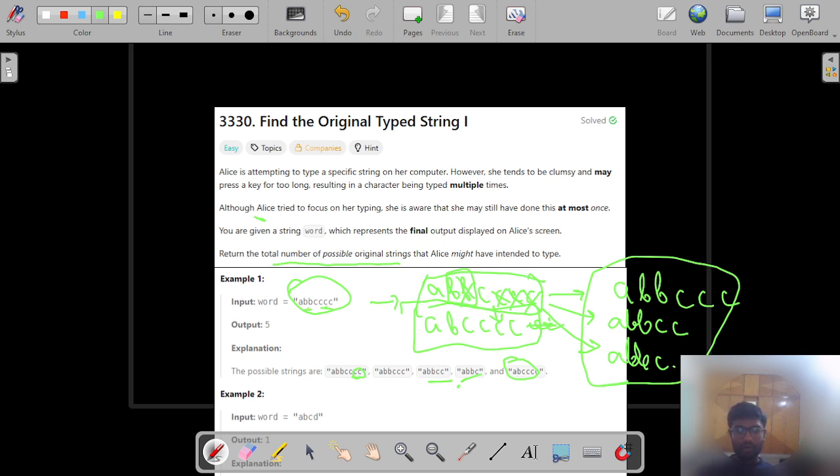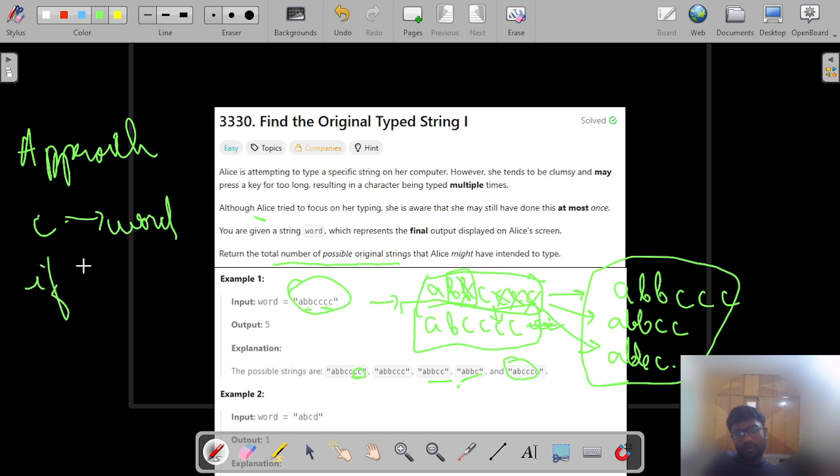Okay, so let's look at a strategy to solve this problem. An approach that we can choose here is to go through each character in the word and say if the character equals the previous character, then we increase the expected output.